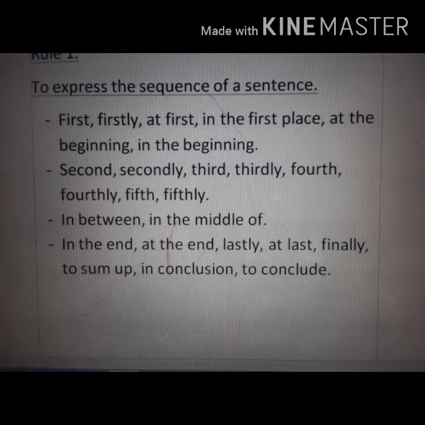Now some more connectors to express situation. In the end, at the end, lastly, at last, finally, to sum up, in conclusion, to conclude. I think you can understand where you will use these connectors. Yes, these connectors will be used in the last sentence of a passage, or at the end of something you are describing.